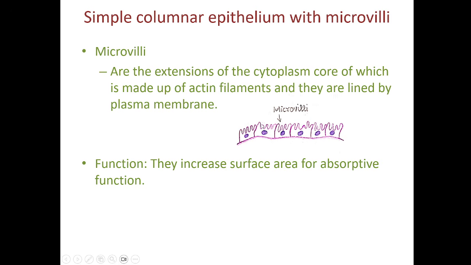We can't see microvilli under low power. Under low power, instead of microvilli, we can see a thick line on the apical surface which is eosinophilically stained. It will appear eosinophilic, a thick line. If we try to see it under 40x, we might see microvilli. So, these microvilli will increase the surface area of the cell for absorption of the nutrients in the intestine.